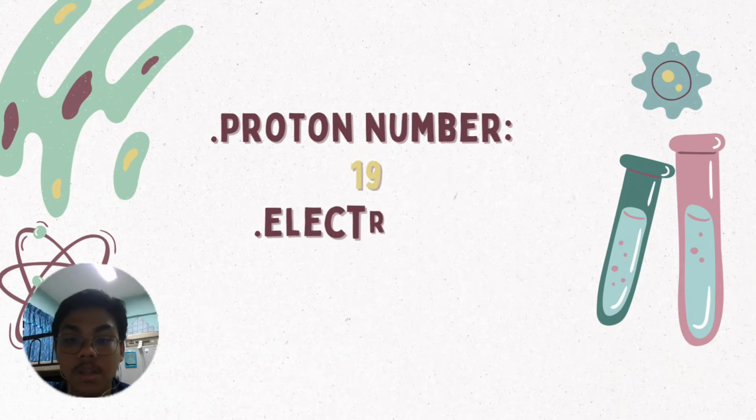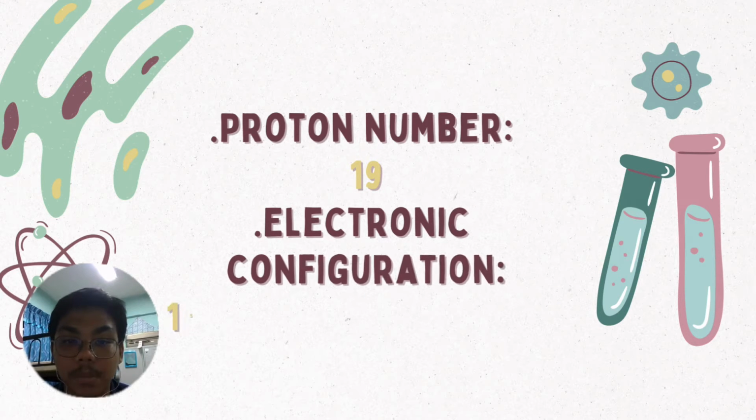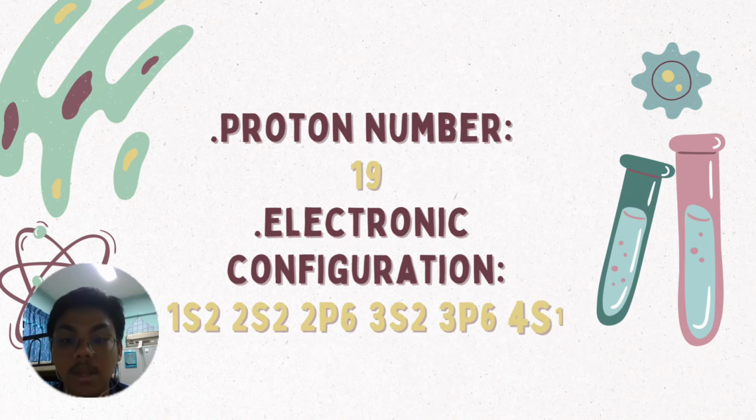As we all know, each element in the periodic table has its own proton number as well as its electronic configuration. So for potassium specifically, potassium has a proton number which is 19, and for electronic configuration it is 1s2, 2s2, 2p6, 3s2, 3p6, and 4s1.